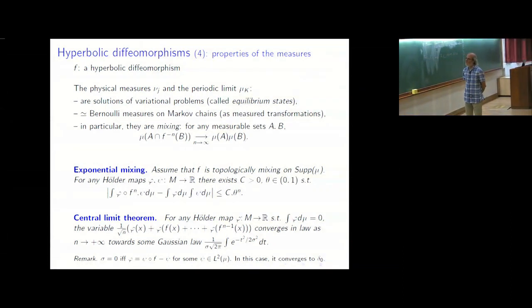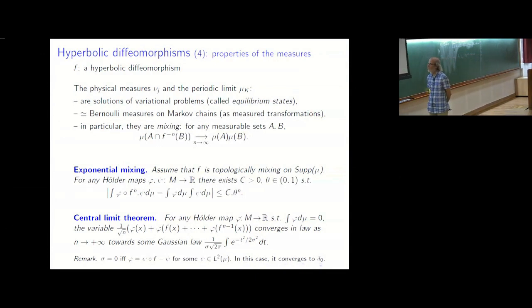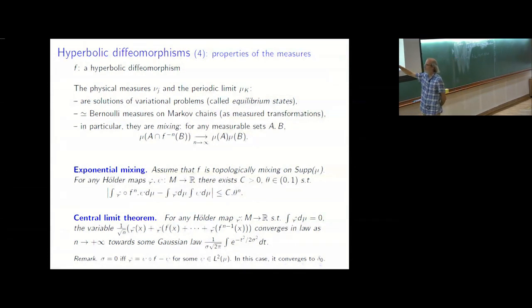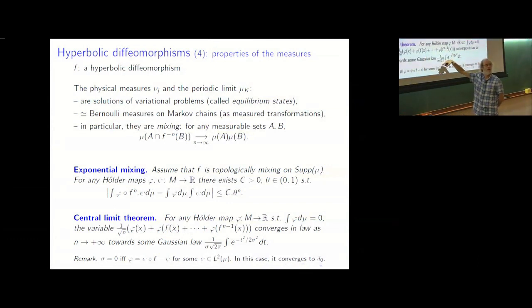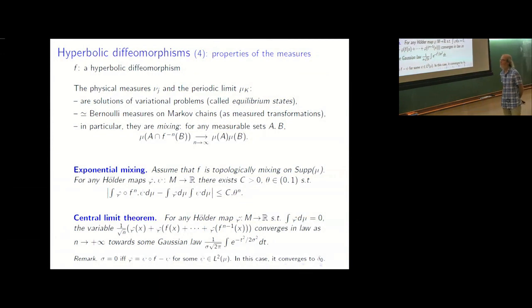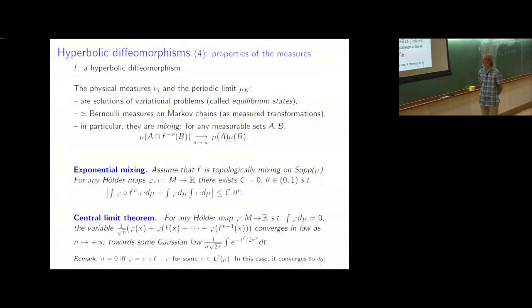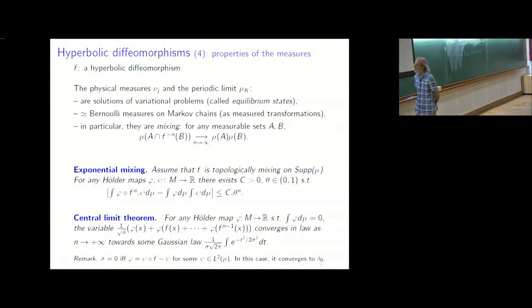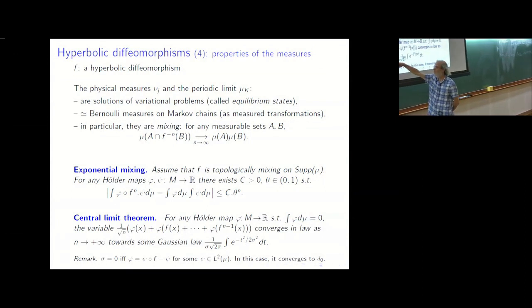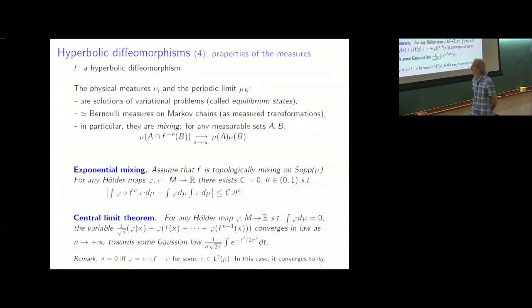And then you have also a central limit theorem which studies the fluctuations. So for typical points for this measure, this sum divided by n converges to the average of phi for the measure. And then you have a central limit theorem which tells you something about the fluctuation when you change the time scale.